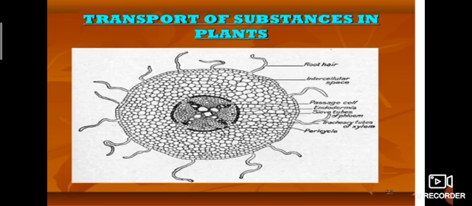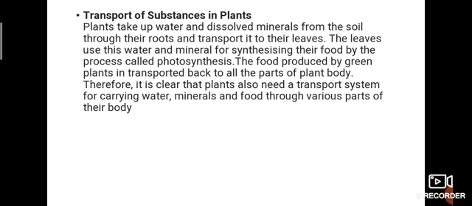See, this is vascular tissue in the inner part of the stem. In the plant, this is the root hair, inner cellular space, passage cell, endodermis, sieve tubes of phloem, then pericycle. So how does it transport?